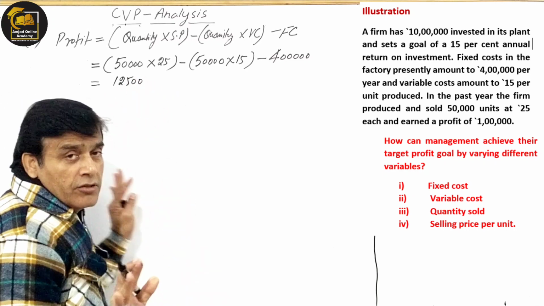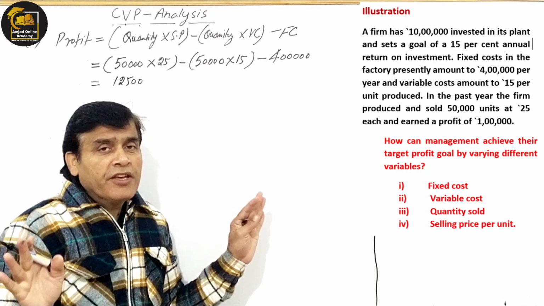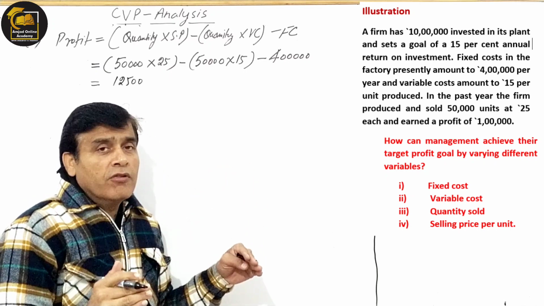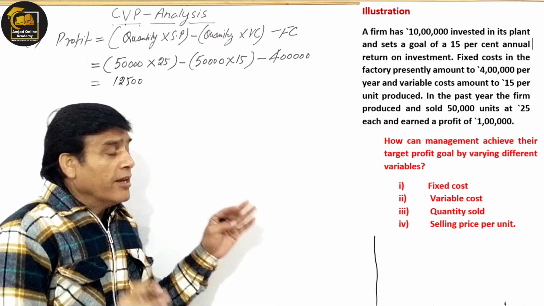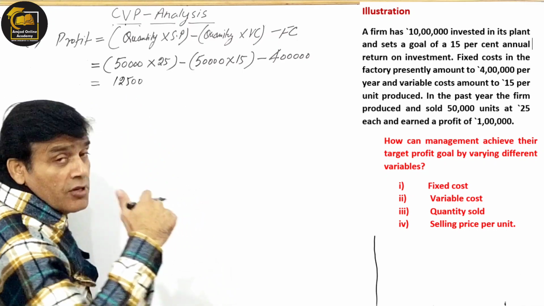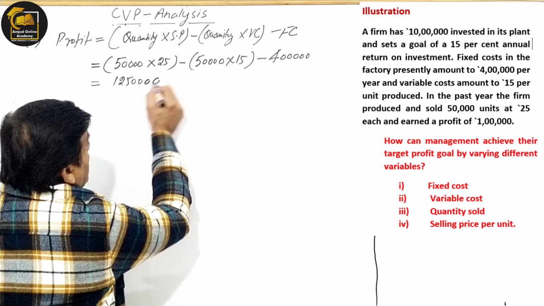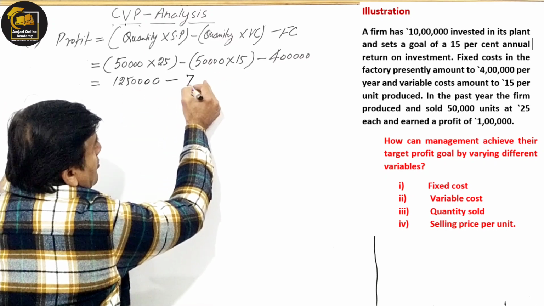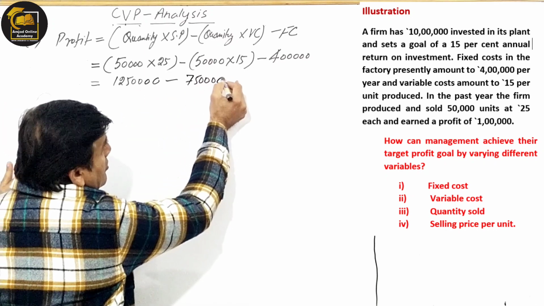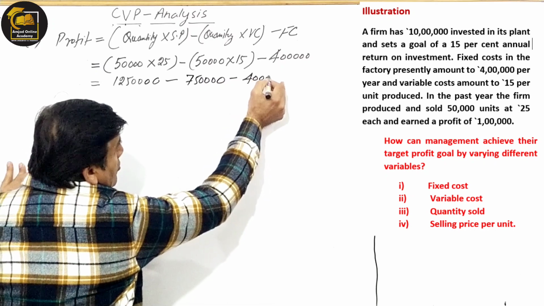12,50,000. No calculator, right? Nothing is there. No ramification is there. I just want to solve these questions before you so that you can understand well. आपके सामने मैं solve इसलिए कर रहा हूँ कि ताकि आपको थोड़ा सा आसान हो जाए समझना. Multiply this: 12,50,000 multiplied by this gives 7,50,000, and this is 4 lakh.